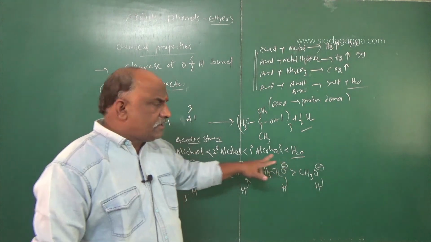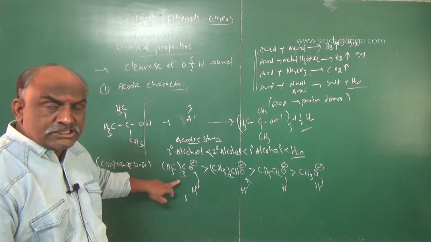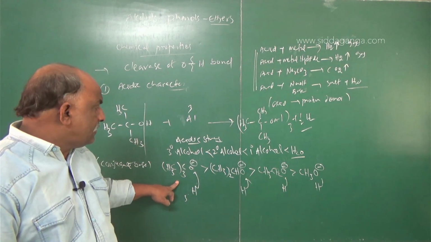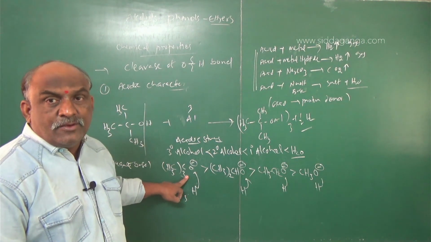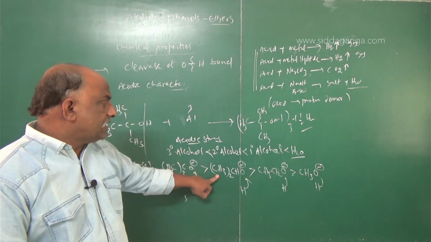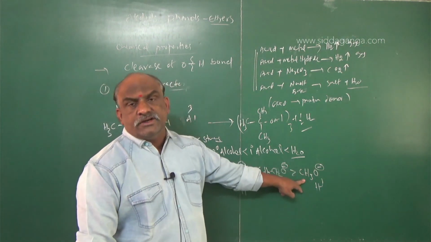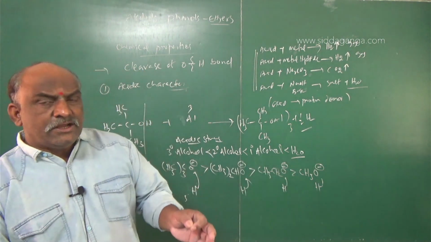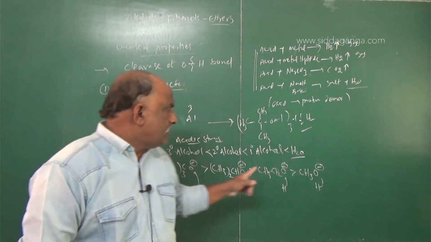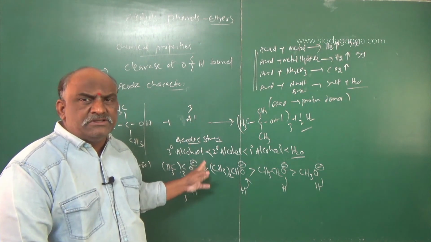On the basis of that, a weak acid's conjugate base is strong. This is the very strongest conjugate base, tertiary butoxide. Next is isopropoxide, next is ethoxide, next is methoxide. So a strong acid's conjugate base is weak, and a weak acid's conjugate base is strong. On the basis of that, tertiary alcohols are weak acids, and their conjugate base is strong.